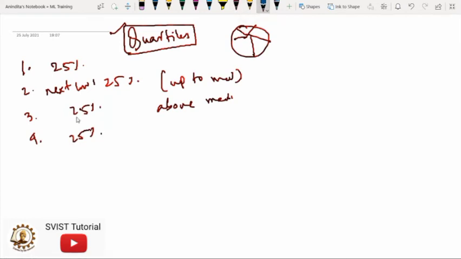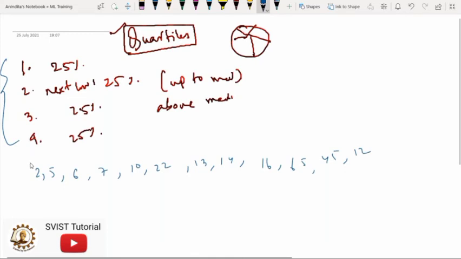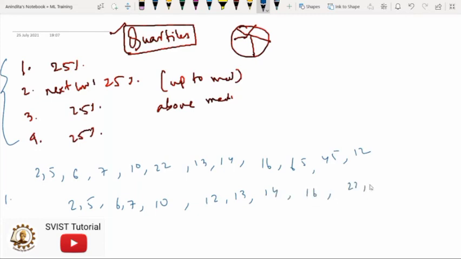Say we have this kind of data set. Say I have a large data set like this: 2, 5, 6, 7, 10, 22, 13, 14, 16, 65, 45, 12. So now how will we perform this kind of measurement on this data set? The first step is you have to put the numbers in order. Whichever numbers you have, you have to arrange them in a specific order. So I'm just arranging them.